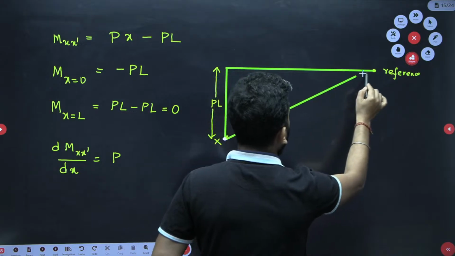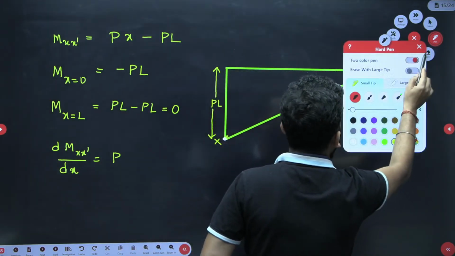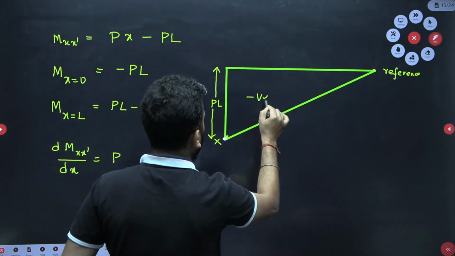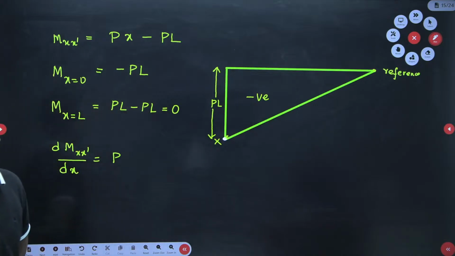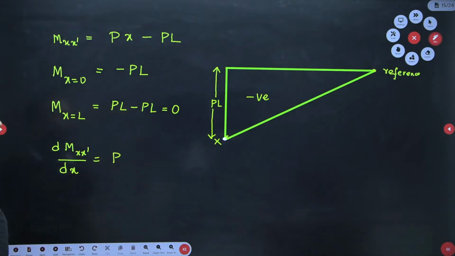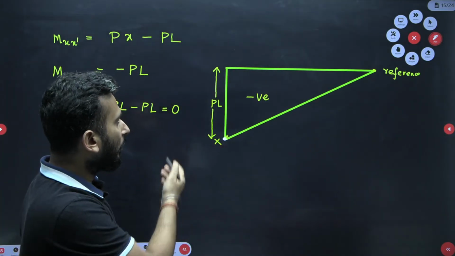I have to move in this direction. So overall, the negative internal bending moment is being developed in the beam, and the maximum value of the moment is PL, the minimum value is of course 0, the value also you know.